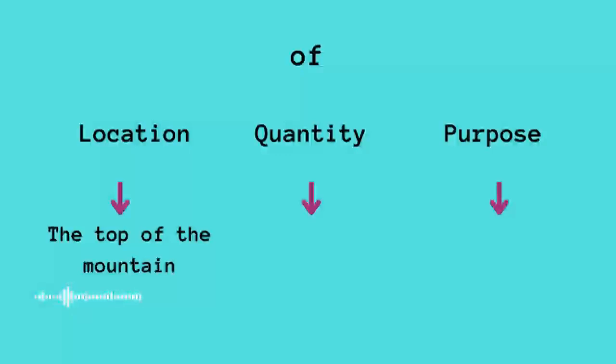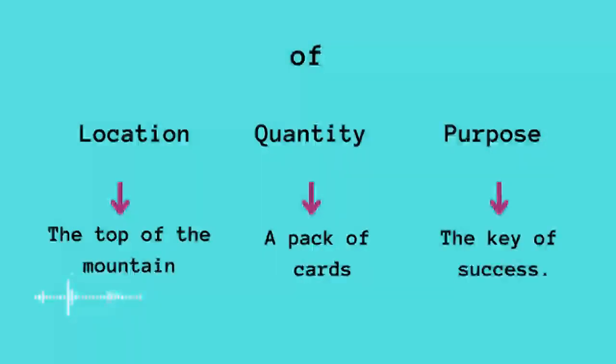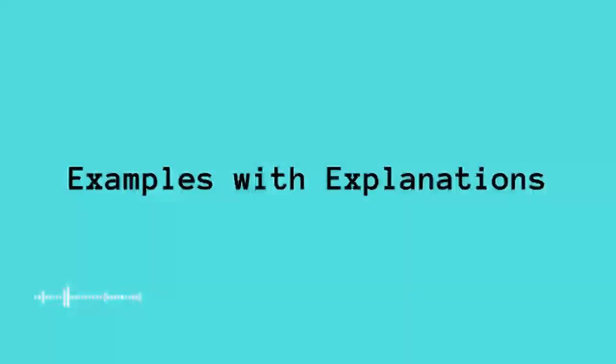Example, the top of the mountain. So in this case, we are speaking about the location of the mountain, the top of. The other one, quantity. Quantity here, when we talk about the number, like a pack of cards, this is about the quantity. And the purpose of doing something, the key of success.